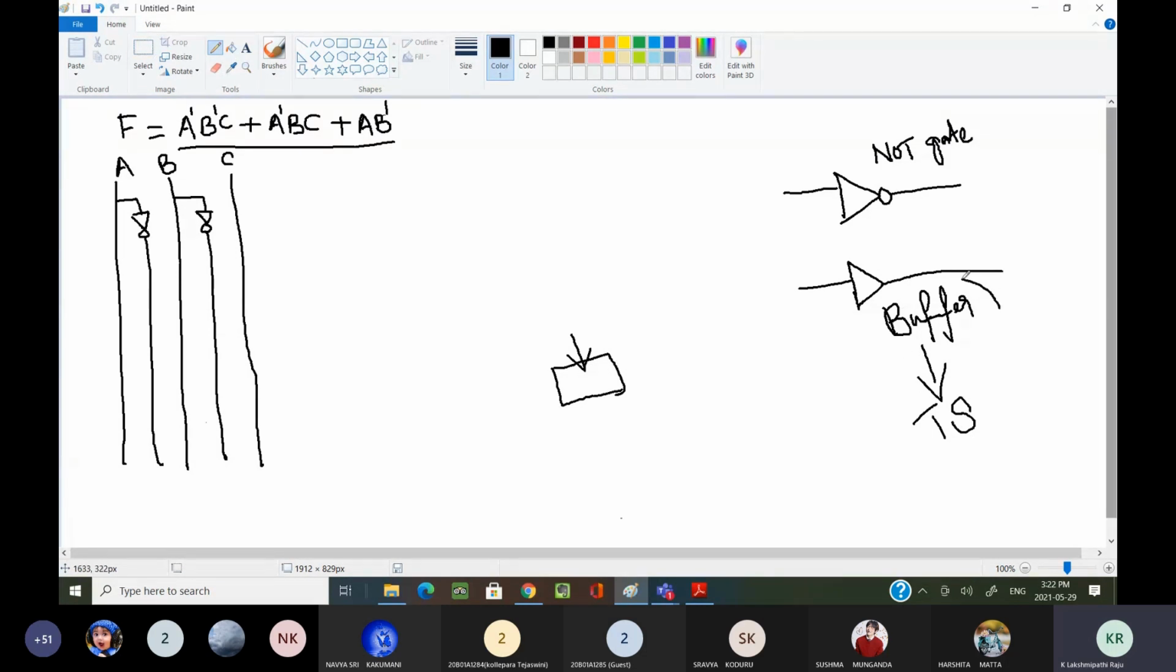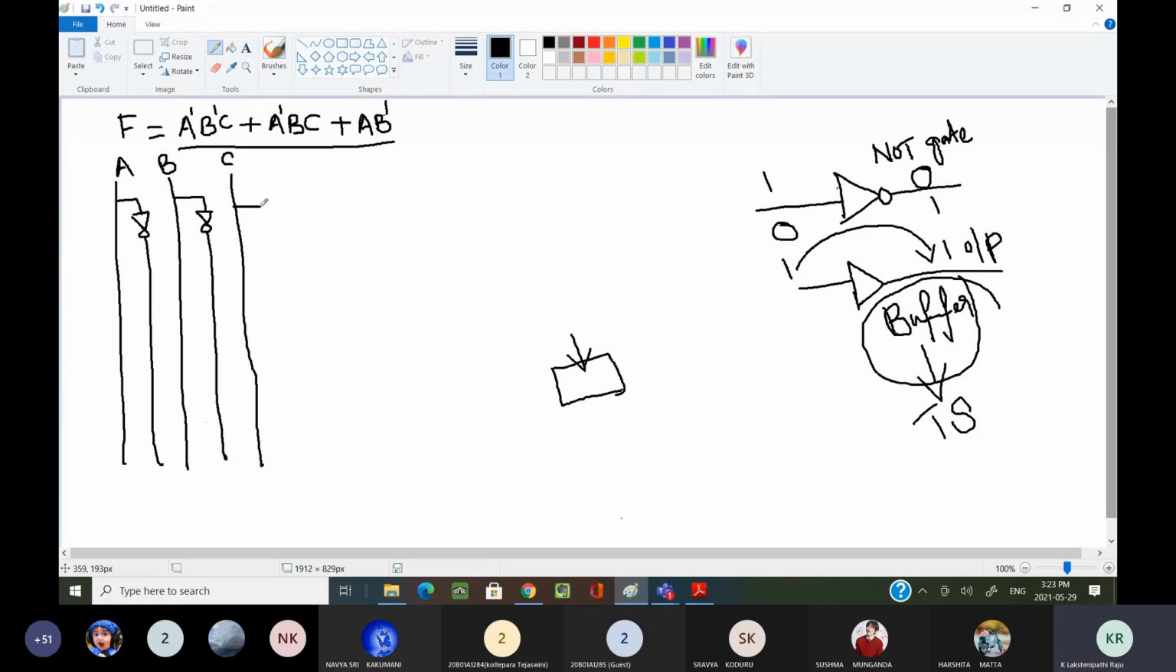Simply remember, buffer means temporary storage. See here, whatever input you give to a buffer, the same output you get. But not in this case. This is a NOT gate. In this NOT gate, if you give input as 1, it gives output as 0. If you give input as 0, it gives output as 1. Am I clear on these points?